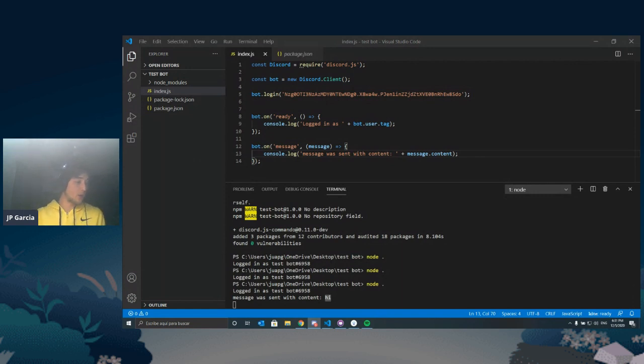Yes, we do want to stop the node file and run it again every time we make code changes, just because when we call node to run our files, it's telling it to grab the files that you see right now, compile it, and then do something with it, and it's not going to look at changes. So if we make any changes, we need to rerun the bot. That is, close the node application and then run node again. So it reruns.